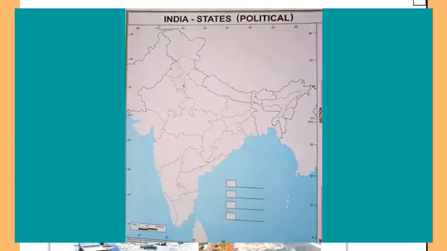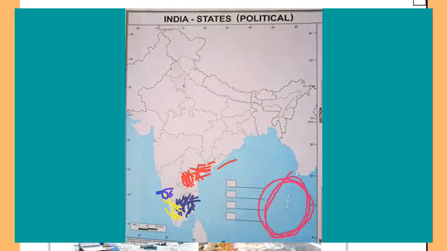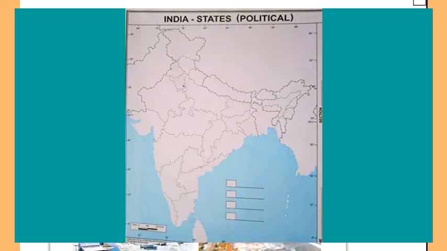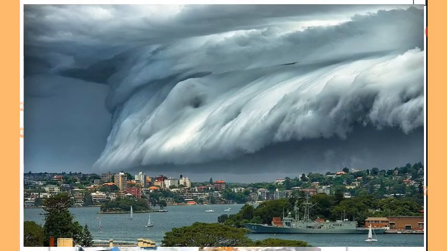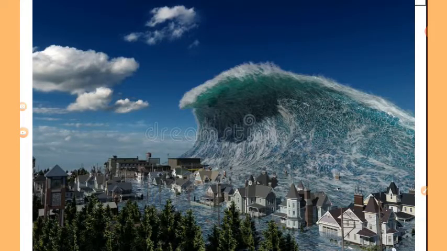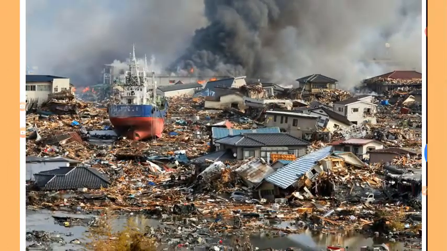In India, the worst affected were the coastal areas of, see in the map, Andhra Pradesh, Tamil Nadu, Kerala, Puducherry, and the Andaman and Nicobar Islands. While the earthquake cannot be predicted in advance, it is possible to give a 3-hour notice of a potential tsunami. Such early warning systems are in place across the Pacific Ocean but not in the Indian Ocean. Tsunamis are rare in the Indian Ocean as the seismic activity is less as compared to the Pacific.